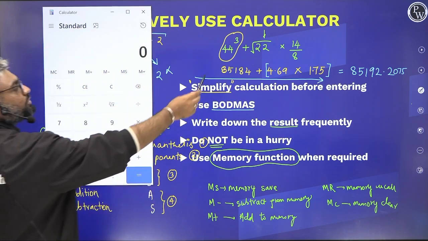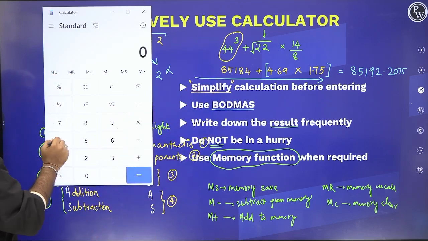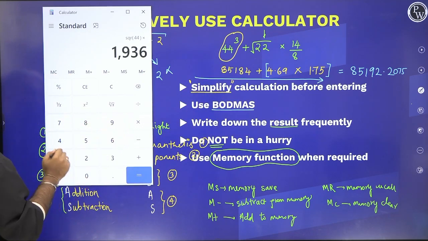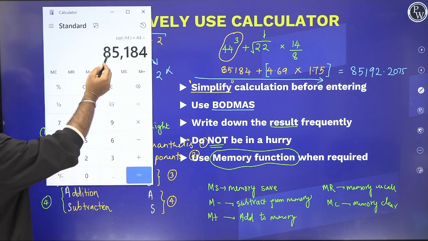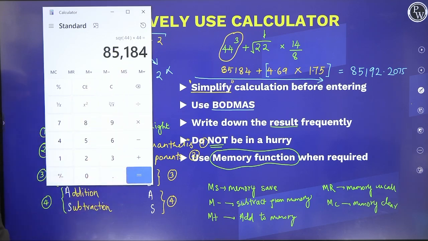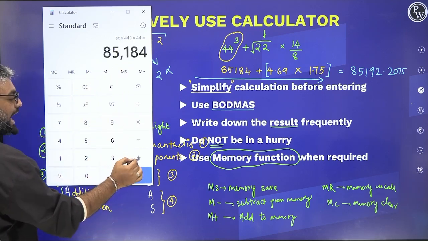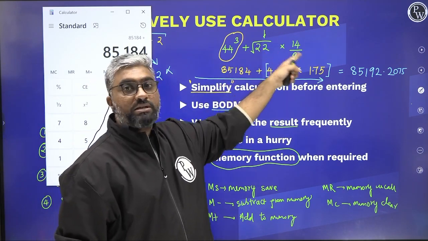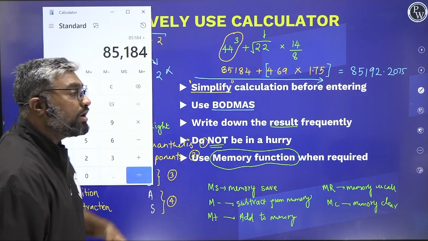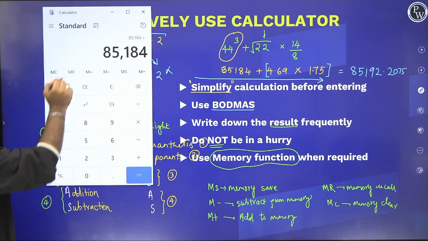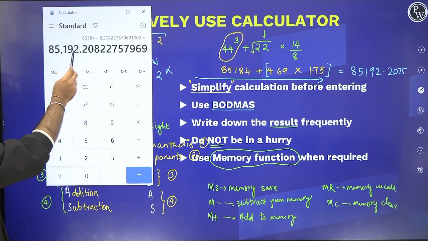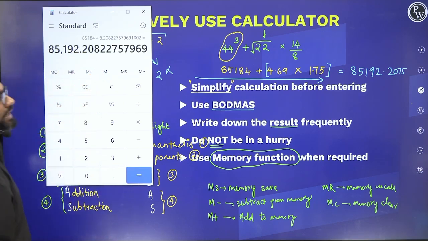Now what am I supposed to do? I'm supposed to calculate 44 cube. So 44 cube is basically 44 square into 44, right? So I have 85,185. Now what am I supposed to do? I'm supposed to add this value to this one. But where is this value? This value is in my memory. So I'm going to recall the memory. See, I'm going to bring back memories. So when I equate it, I have 85,192.2082.